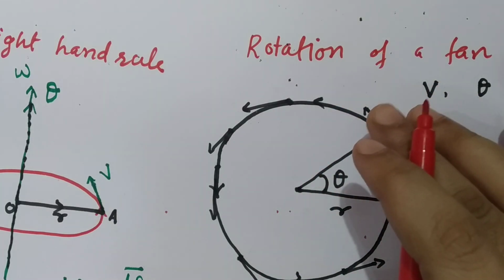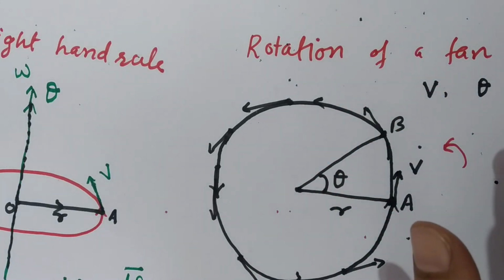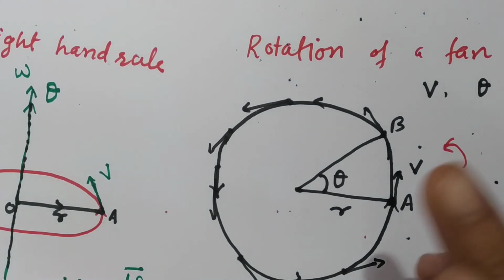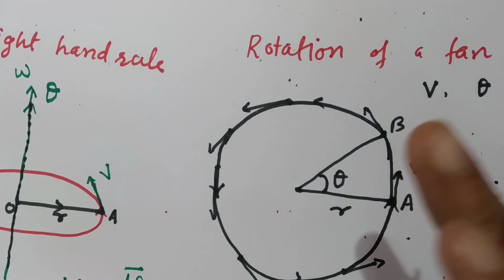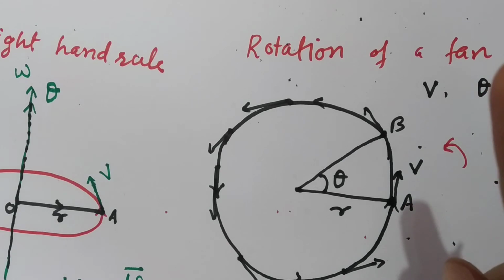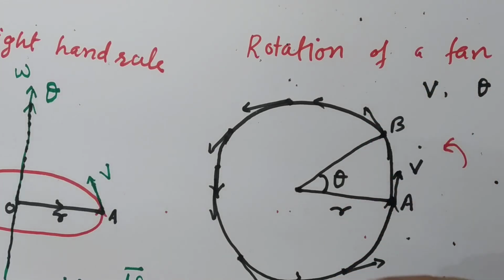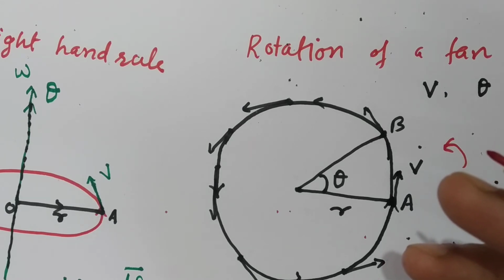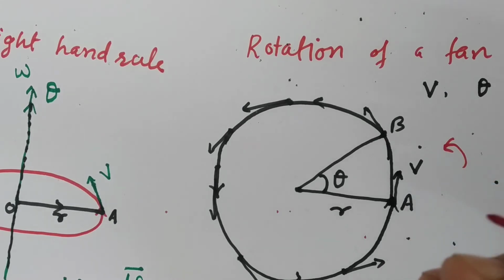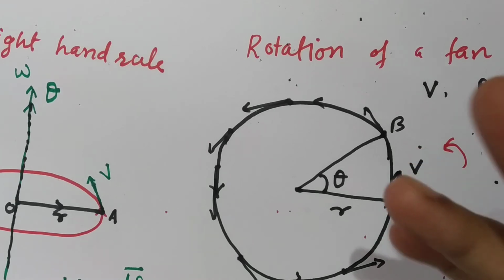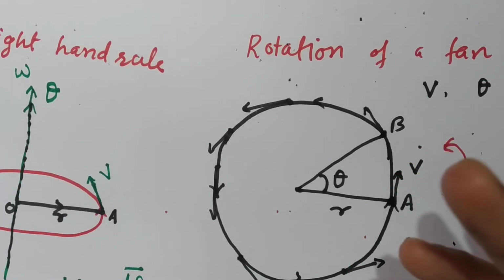Now switch it on. The fan will start moving. It will start accelerating till it achieves its desired speed. So when the fan is starting its motion, its angular velocity goes on increasing. It will go on increasing till it achieves the desired speed.